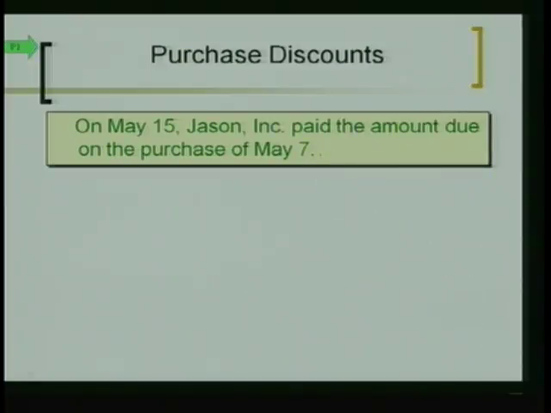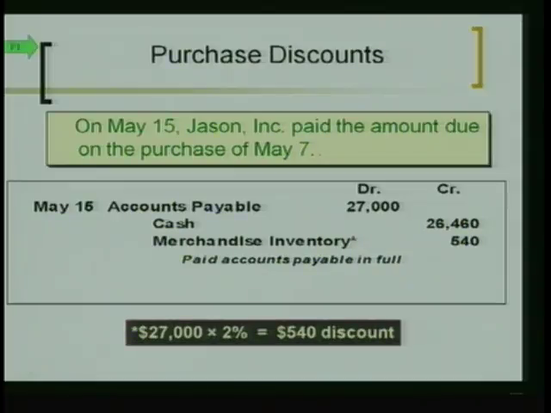Well, we pay them on May 15th, so is that within the discount date or the discount period? Yes, it is. So we do not have to give them $27,000. We only have to give them 98% of $27,000, which is the 100% minus the 2% discount. So I take 98% times $27,000, and that's how much cash we have to pay. We have to give them $26,460.